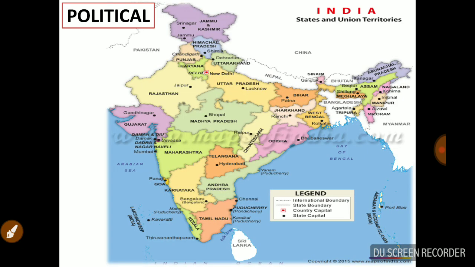As you can see, there are states and there are boundaries, including the new state Telangana. We are sharing boundaries with our neighbors: China, Myanmar, Sri Lanka, Nepal. That is what the political map shows. Next one is the physical map.